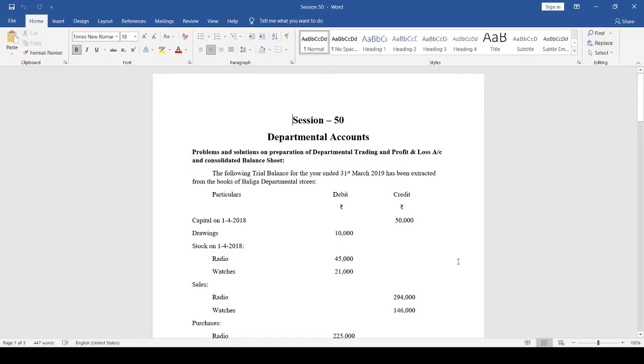Hello everyone. In today's class, we will solve a problem related to departmental accounts. So here is one problem. The following trial balance for the year ended 31st March 2019 has been extracted from the books of Badega Departmental Stores.